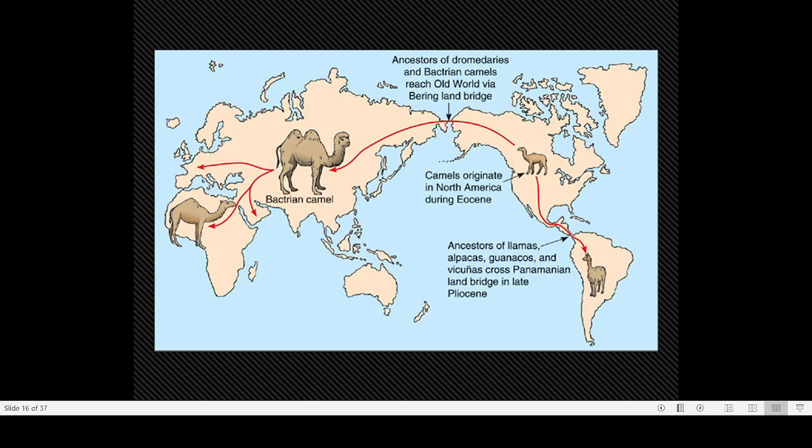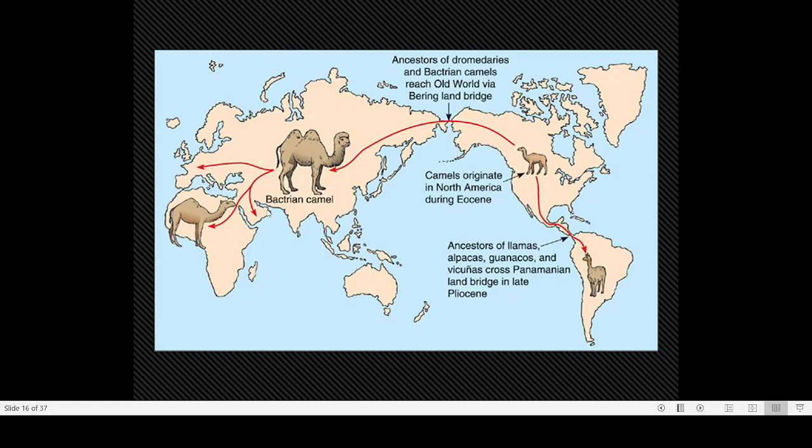The formation of the camel took place in North America. From North America, the ancestors of the camel migrated into Asia, and from Asia, they migrated into Africa. So using this Bering land bridge, these animals were capable of moving from North America to South America as well as Asia and Africa.